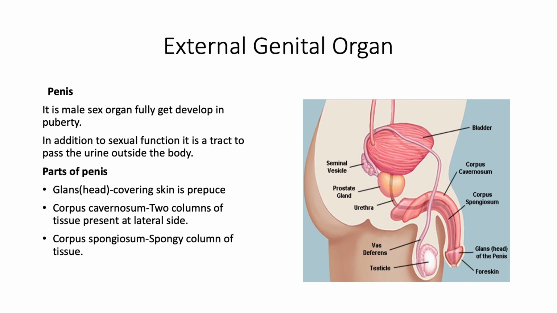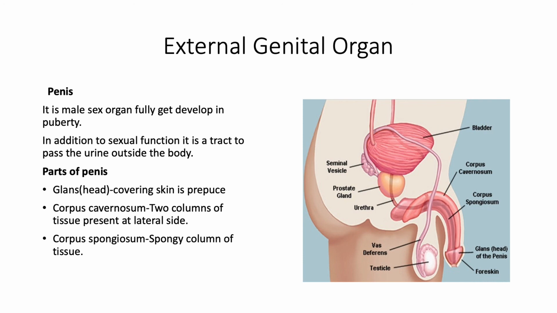The urethra is a common duct in the male which carries the genital product as well as the urine, and that's why in the male it is called the urinogenital duct.